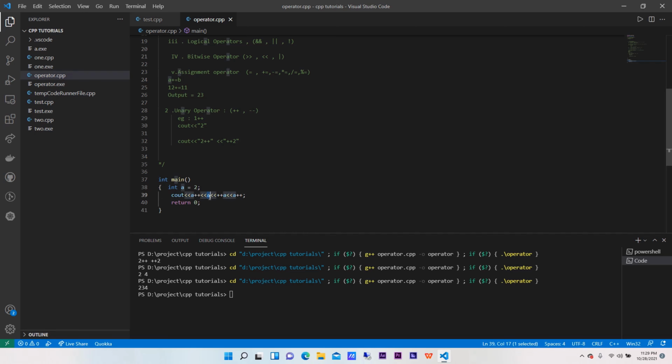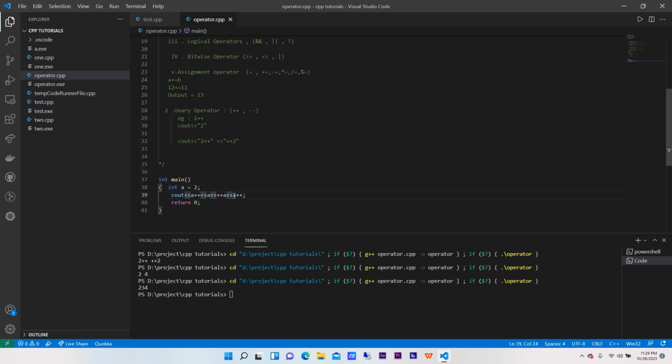Here we don't have a postfix or prefix unary operator, so it will be 3 itself. Then again we got a plus plus, which means the value 3 gets incremented by 1, which is 4. Now here it came again a, but we don't have a prefix, so it became 4. That is the reason it will come as 4.